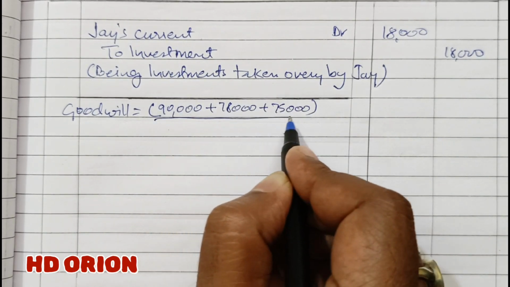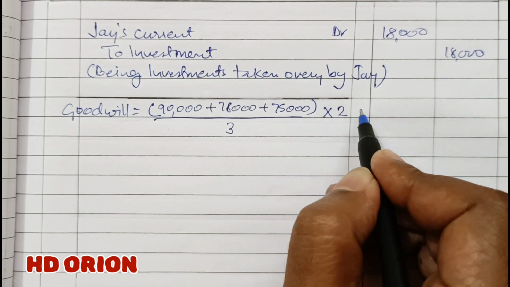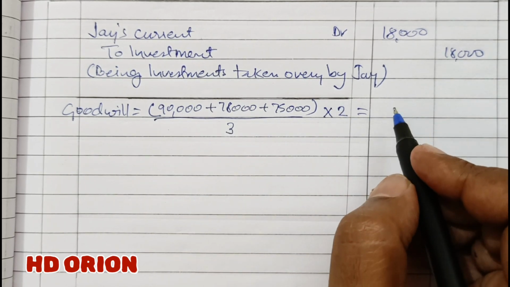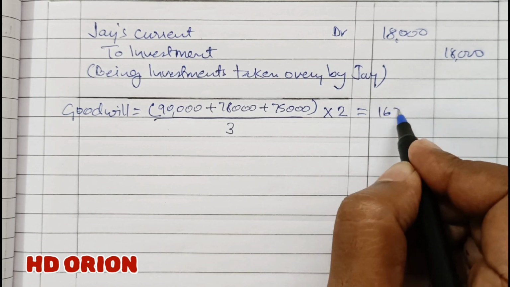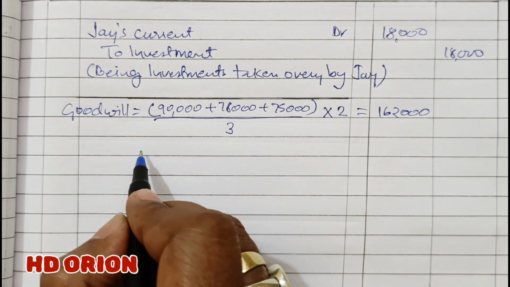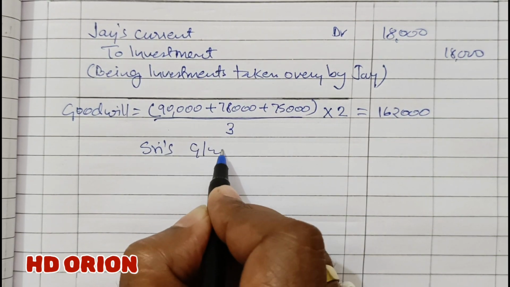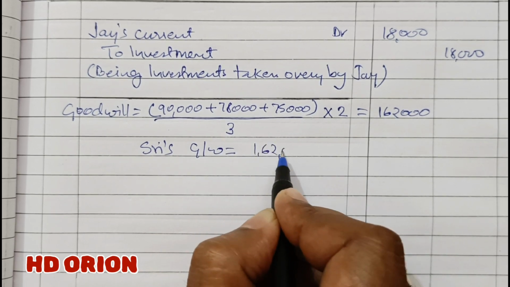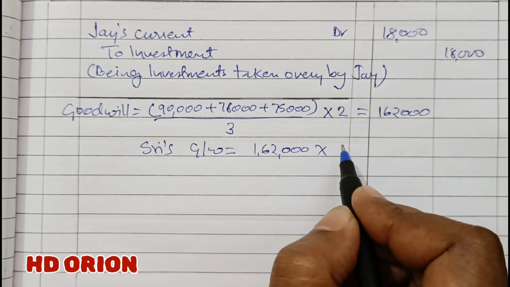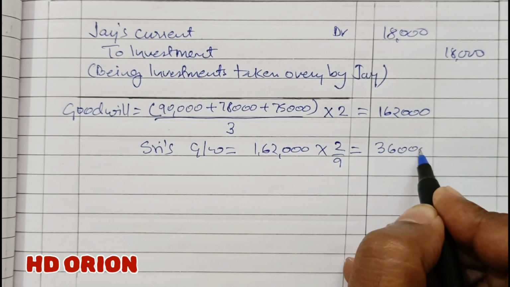So average means divided by 3, and then we have to multiply it by 2. This amount will give us rupees 1,62,000 as firm's goodwill. Now new partner Sri's goodwill is equal to 1,62,000 into his portion, that is 2 by 9, which is equal to rupees 36,000.